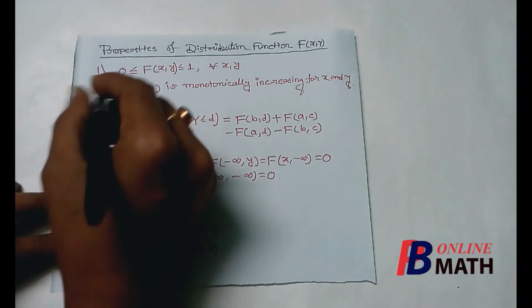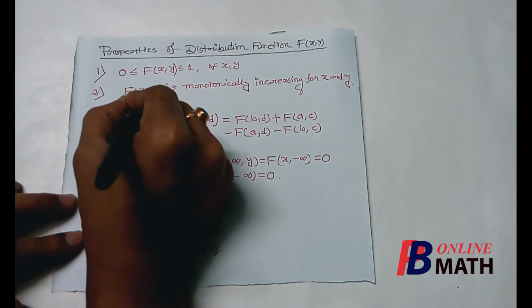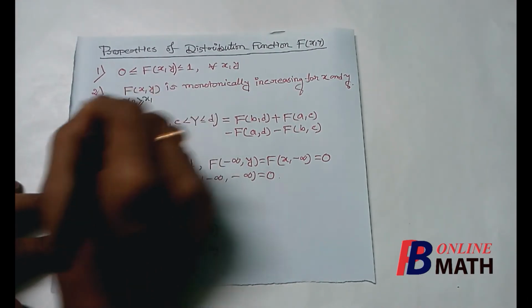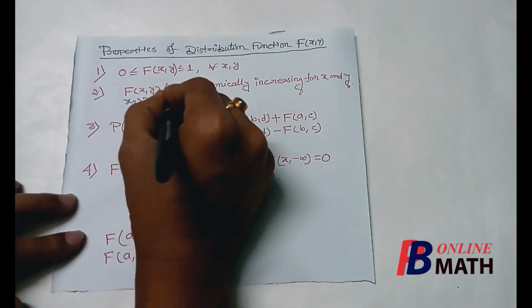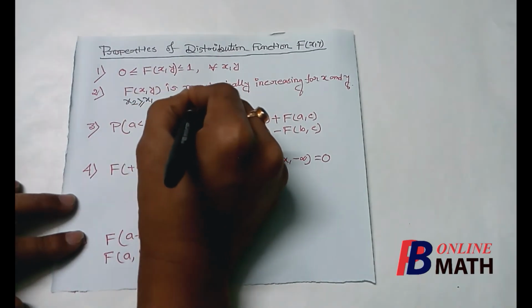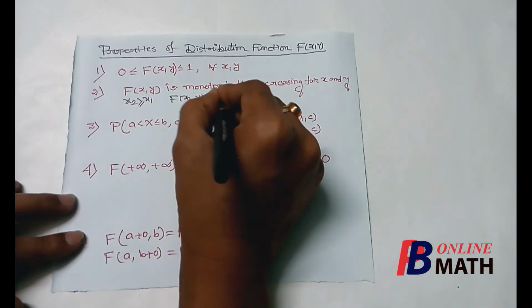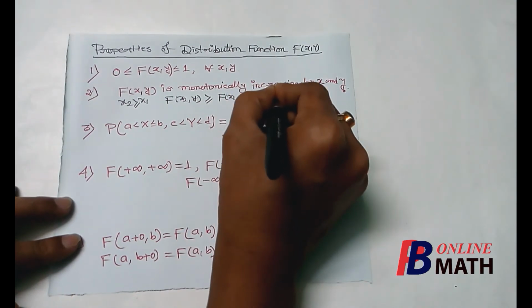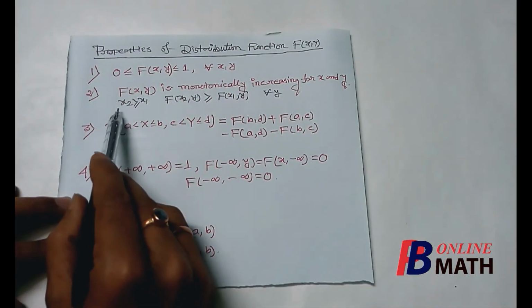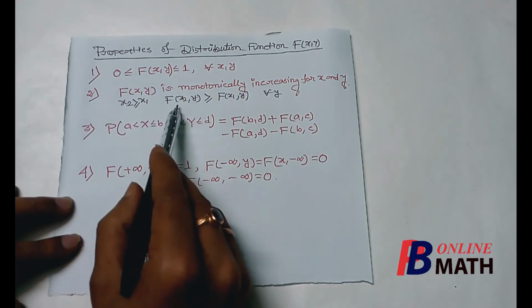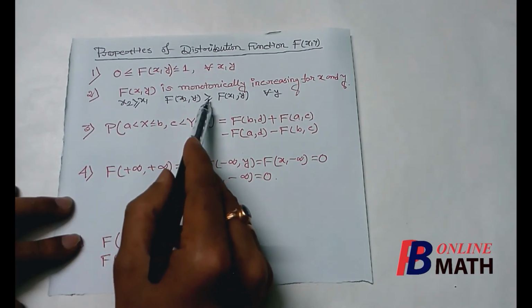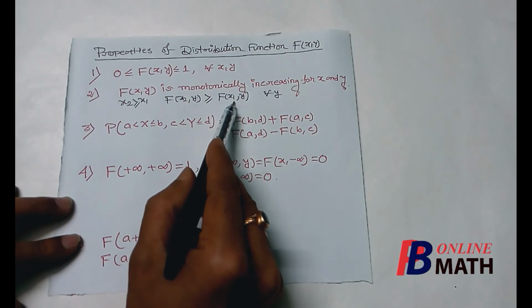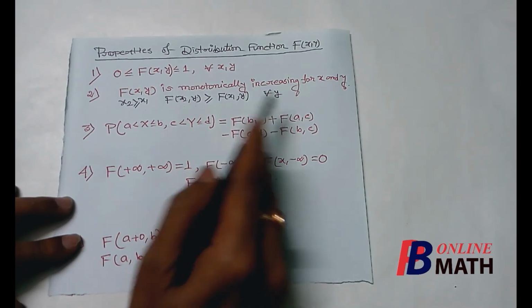For example, if we find that x2 is greater than or equal to x1, then F of (x2, y) should be greater than or equal to F of (x1, y) for all values of y.